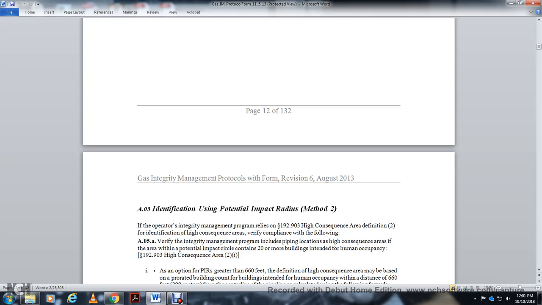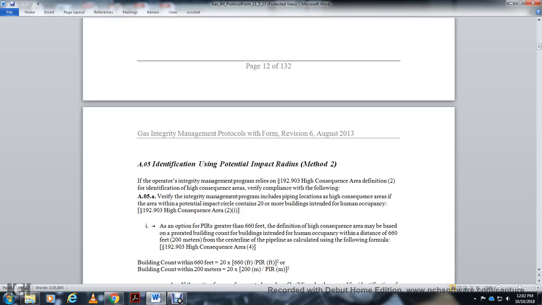AO5: Identification of the potential impact radius method the operator's integrity management program relies on, statute 192.903 High Consequence Area. The definition of the identification of high consequence area must be compliant with the following. AO5A: Verify the integrity management program includes the pipe location of the high consequence area if the area within the potential impact circle contains 20 or more buildings intended for human occupancy, statute 192.903 High Consequence Area 2-1, as an option for a potential impact radius greater than 660 feet.